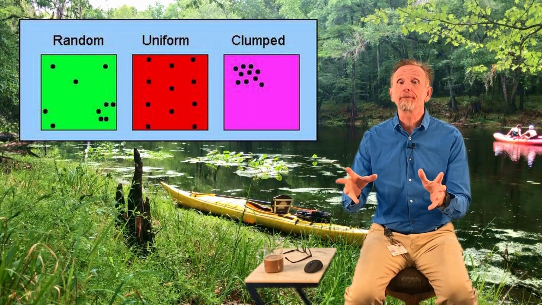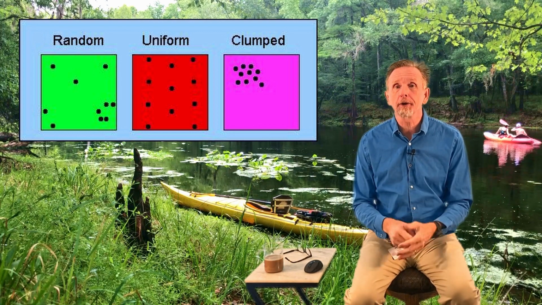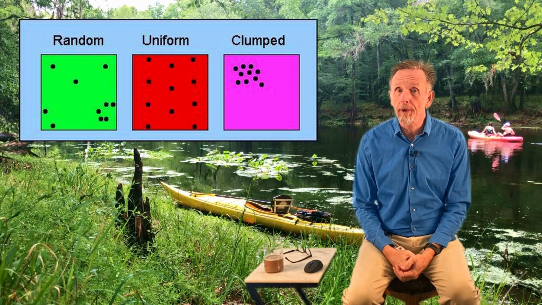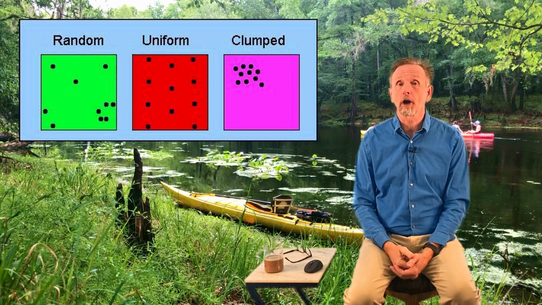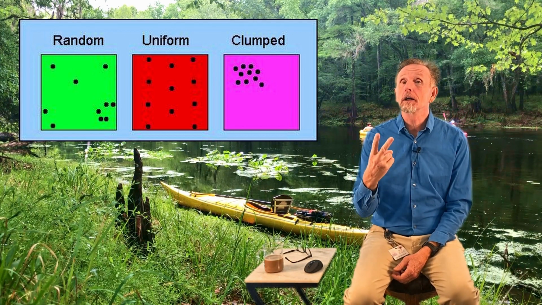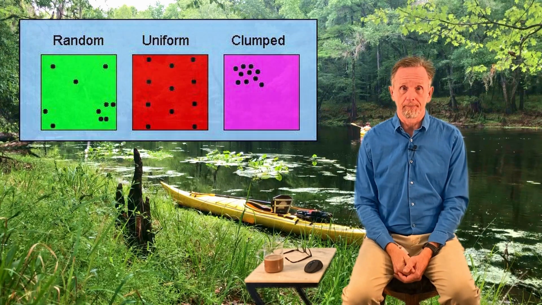And we can talk about dispersion, where we find them, the pattern of distribution of organisms. We typically use three different terms here. We talk about them being even, clumped, or random. Trees in the forest might be fairly evenly spaced.